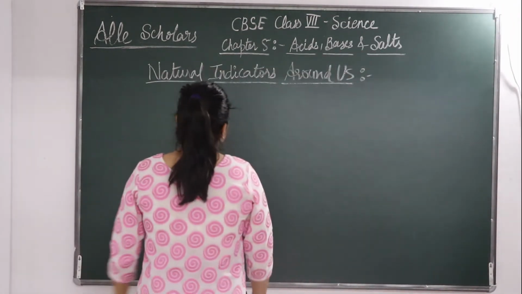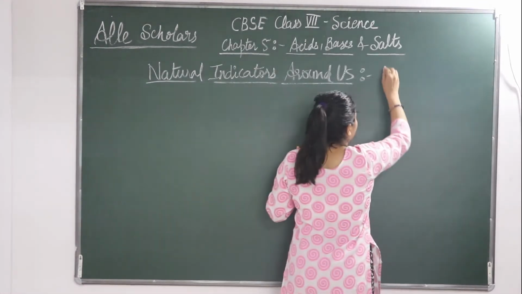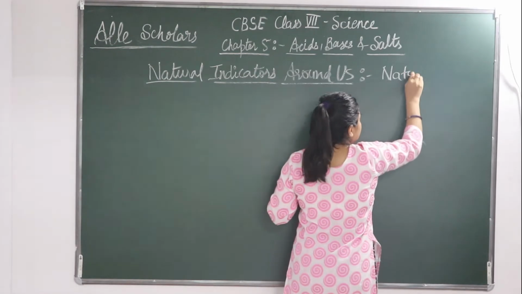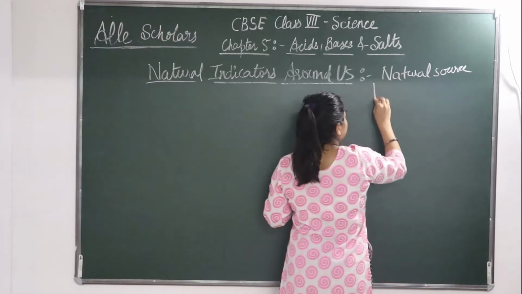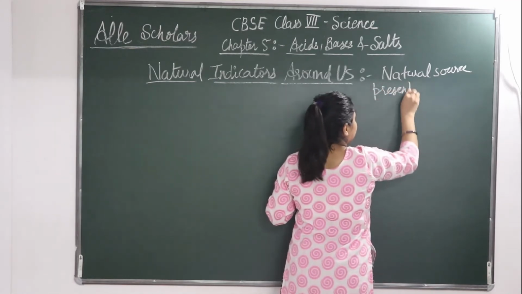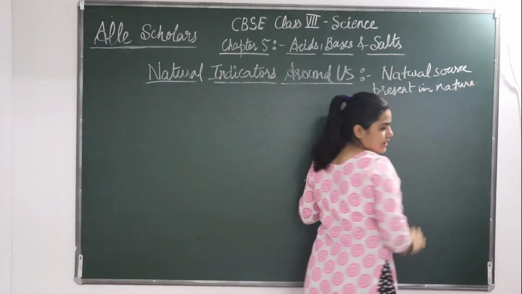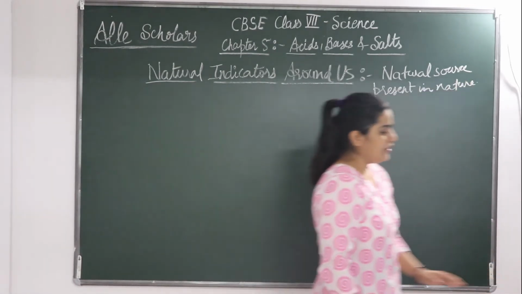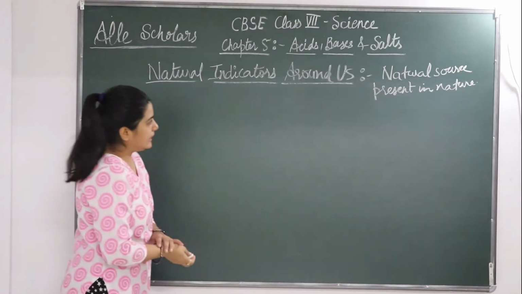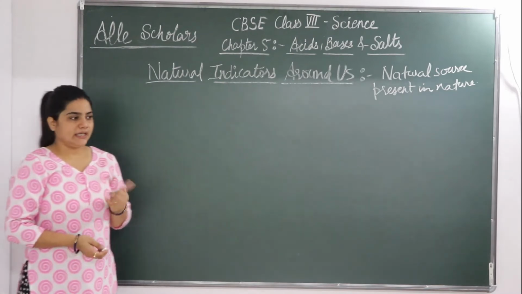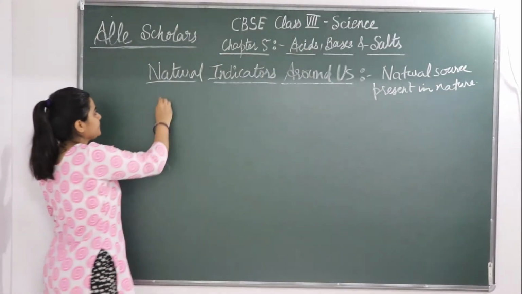Natural indicators, as I have already told you, are obtained from natural sources or are present in nature. Such type of indicators are called natural indicators. Now let's see the types of natural indicators.